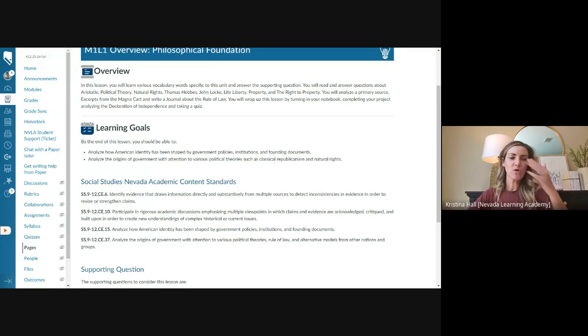So the goal of this lesson is to do a quick overview of what led to, not just the independence that we took from Britain, but the founding documents, the Declaration of Independence, and eventually then the writing of the Articles of Confederation and the Constitution.